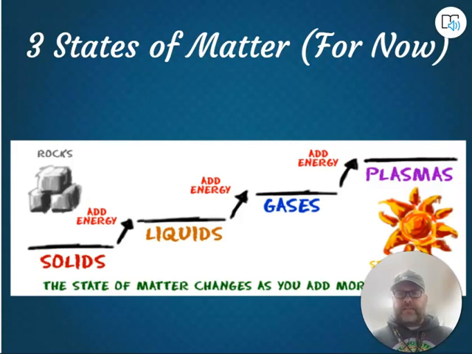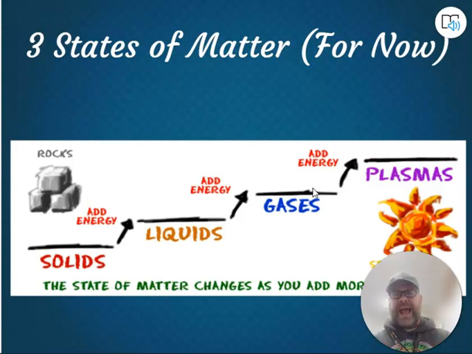All right, three states of matter. Again, that's just for now. This is extremely important. We start off with a solid. I'm not going to talk about rocks. I'm going to talk about ice, because when I put this in the terms of water, it's very easy for me to understand. If I have ice and I add heat energy to it, it will go through something that we're going to learn about today called the melting point, and that ice will then turn into a liquid. Now, as we have liquid water, and we've talked about those molecules moving around freely, if you add enough heat energy, those molecules build up a lot of speed, and they actually will turn into a gas. So you can move from a solid to a liquid to a gas.